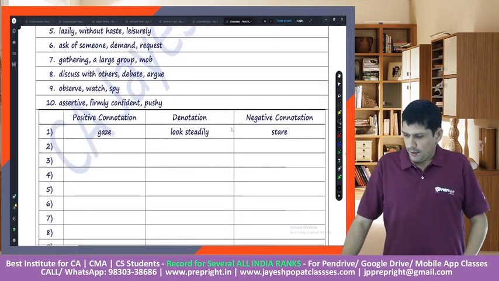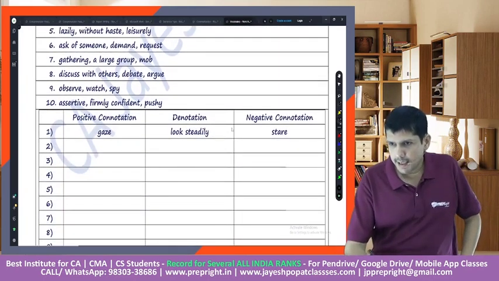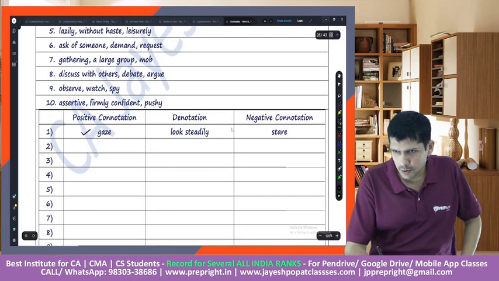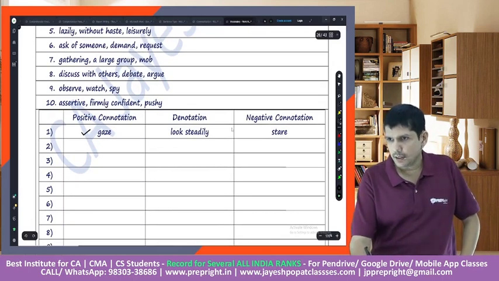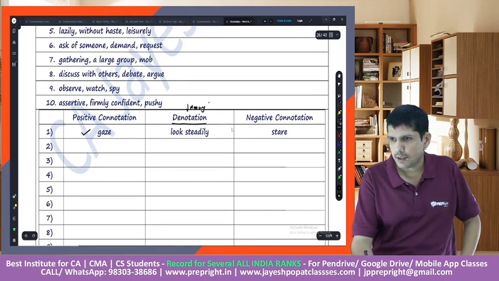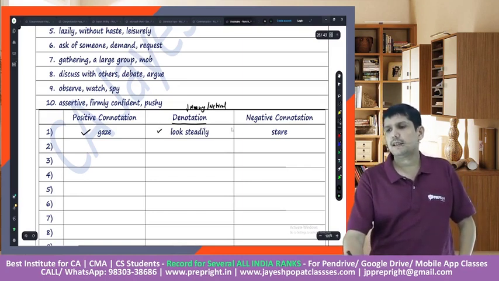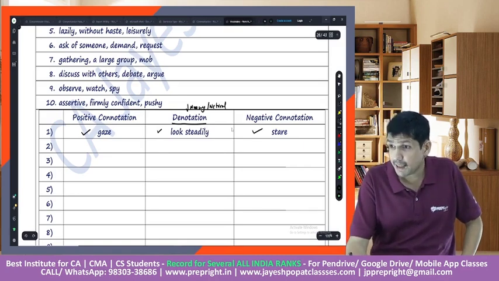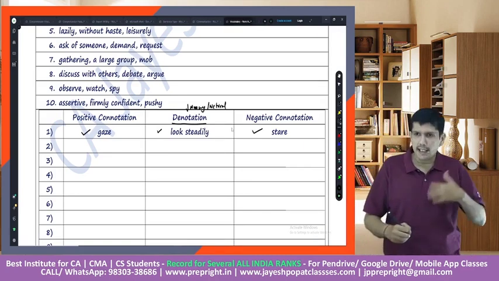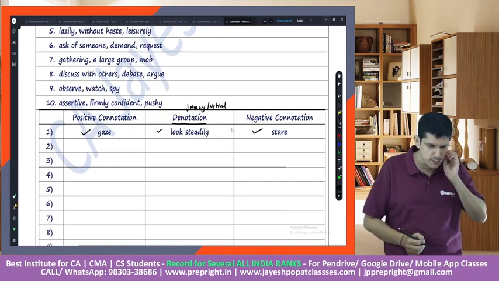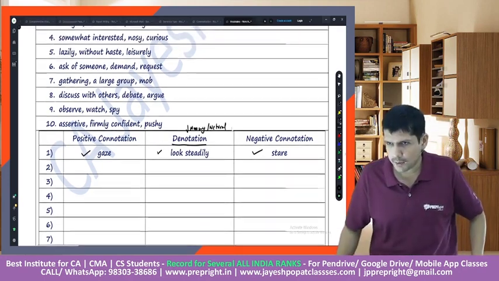See, here gaze is a positive connotation. Here denotation would mean that it's the literal meaning or the neutral word. So look steadily is the neutral word and staring at somebody is a negative word, right? Staring at somebody is a negative word.